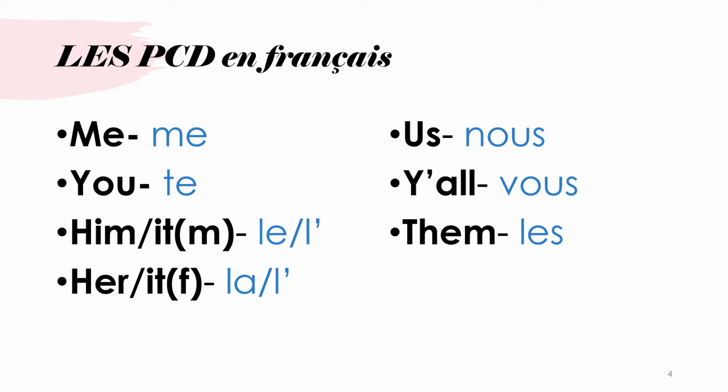So if you were trying to say, I like him, or I see it, you're going to use le or l'. I like her, or I see it when it is a feminine object: la or l'. If you're going to say I see them, you will use les. So pause this, write this down. You're going to want this chart for future reference. Okay, on y va.